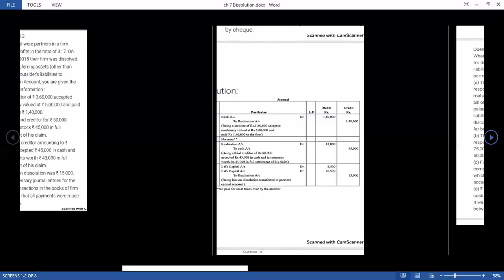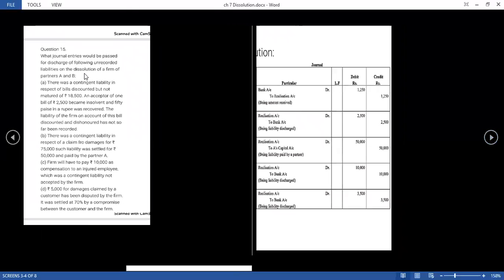Now moving to the next question. Again journal entries are there. They said there was a contingent liability regarding the bill discounted. An acceptor of one bill of rupees 2,500 became insolvent, and 50 paisa in a rupee was recovered. The bill liability of the firm on account of the bill discounted and dishonoured has not so far been recorded. What would happen, students? Because the firm has to meet this liability, the journal entry will be passed for that, because the firm has to pay this.